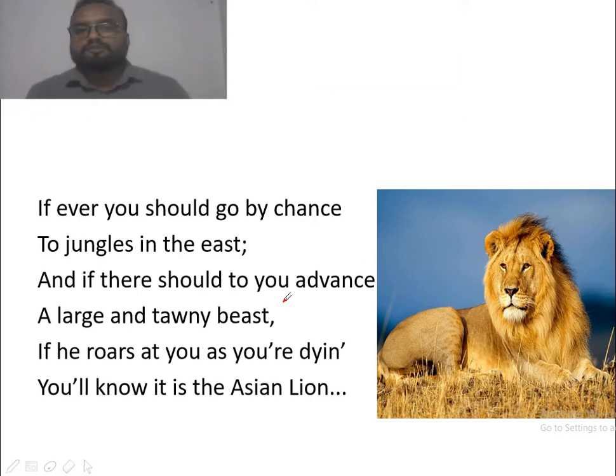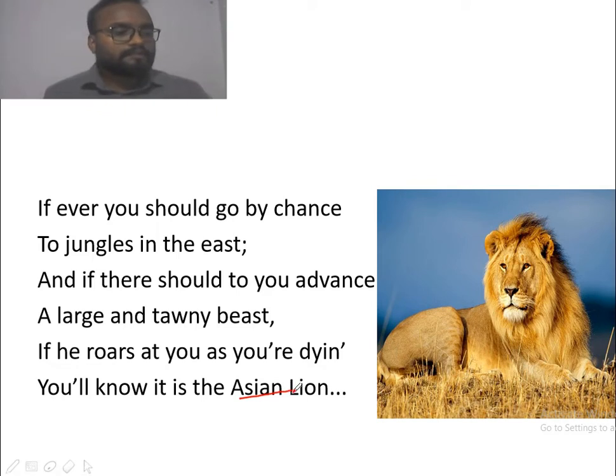If you should go by chance to a jungle in the east, and if there should advance a large and tawny beast, if he roars at you as you are dying, you will know it is the Asian lion. So in the first paragraph, the physical features of the Asian lion have been discussed.